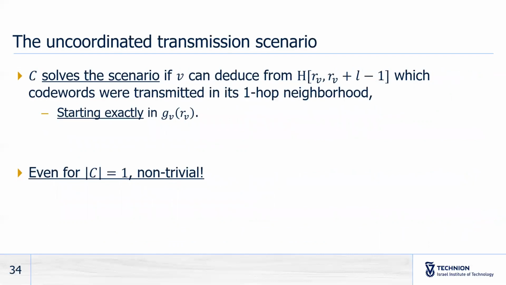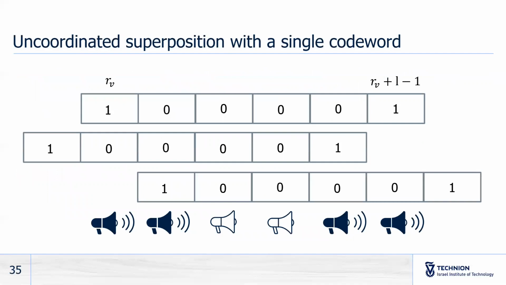We say that the code C solves the scenario if V can deduce from the history from RV to RV plus L minus 1 which codewords were transmitted in its one-hop neighborhood starting exactly in GVRV. Notice that for this scenario, even if we're asking for a single codeword, solving it is not trivial. And this is because if we have some uncoordinated superposition of a set of codeword and shift pairs in which the codeword is always the same, it is actually still a superposition of many different shifted codewords.